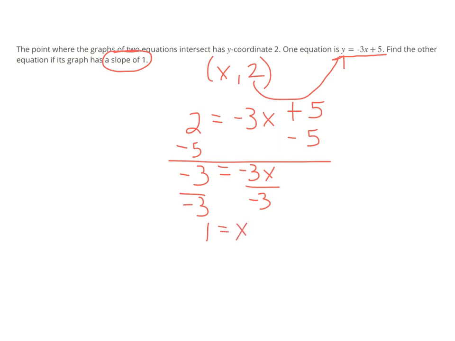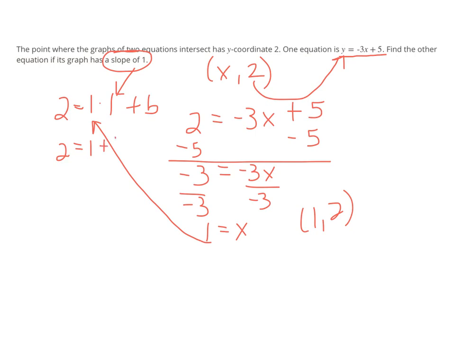And since we know that the slope is 1, and we now know the ordered pair is (1, 2), we can figure out the y-intercept of that second line, because we'll say 2 is equal to 1 times 1, because one of the x's is this piece, and the other one is the slope, plus the vertical intercept. We haven't talked a lot about it being called b exactly, but I'm going to call it b because you often see it like that. So it's 2 equals 1 plus b.